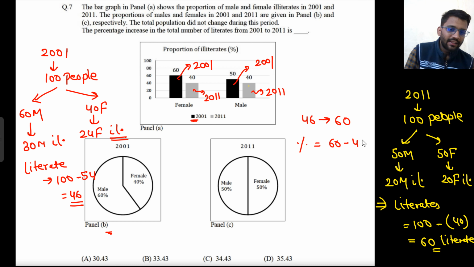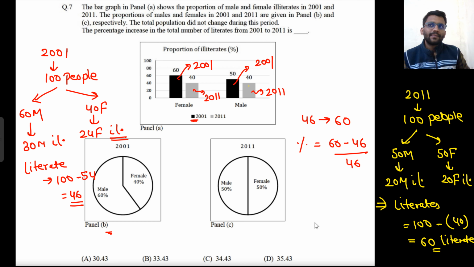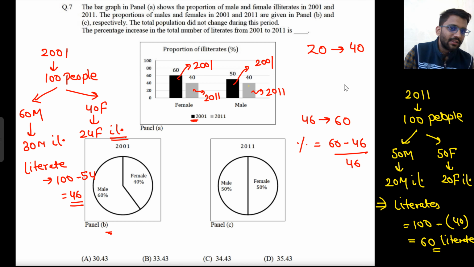46, right? Let's assume I have 20 rupees. I had 20 rupees previously. Now I have 40 rupees. So what is the increase? 100%, right? From 20 rupees I am going to 40, so my amount is doubled. What is 100% of 20? That is 20 only. Initially I had 20 rupees, now I have 40 rupees, so there is a 100% increase.